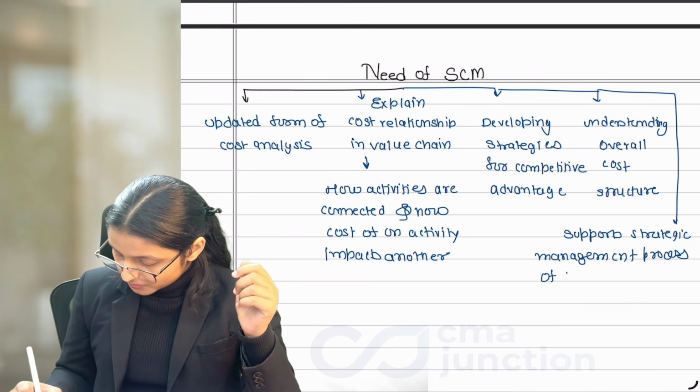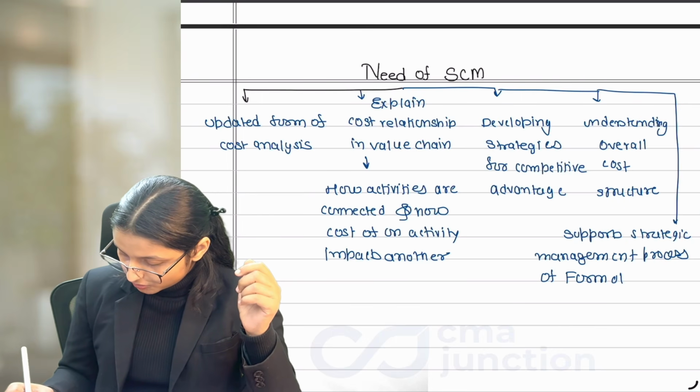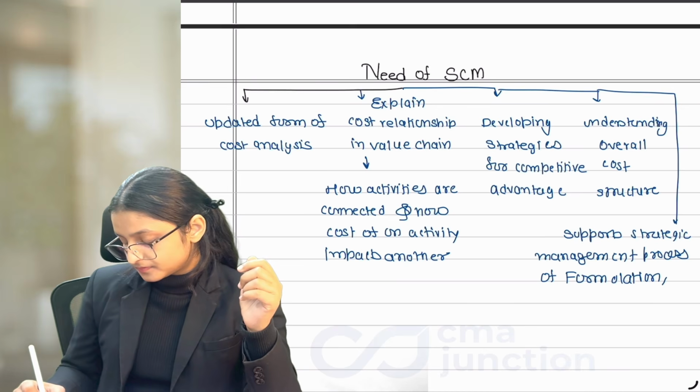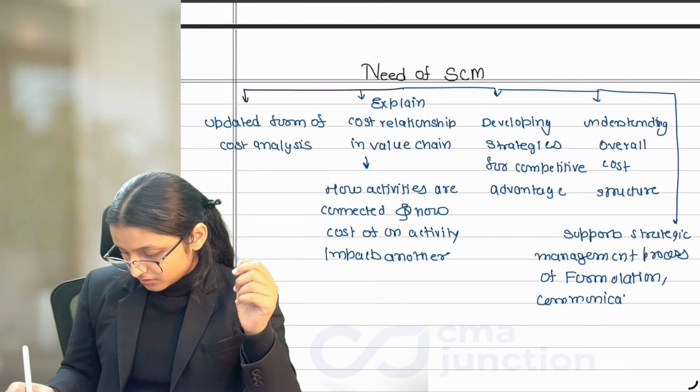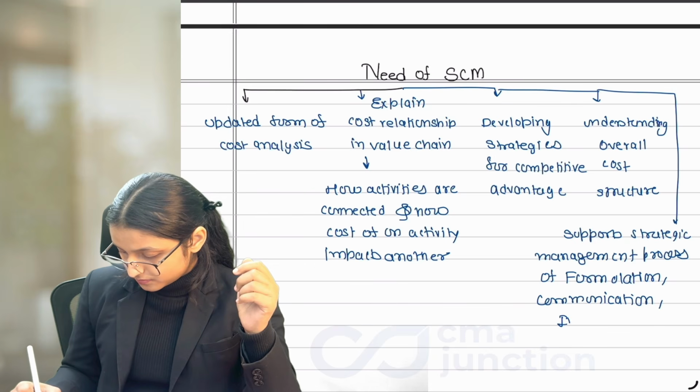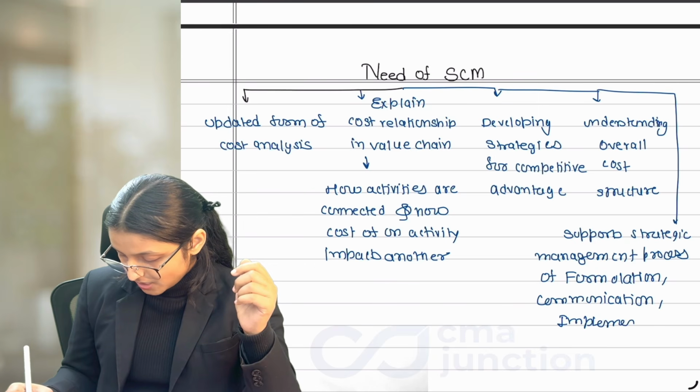What is the strategic management process? It contains formulation, communication, implementation, and control. Done.